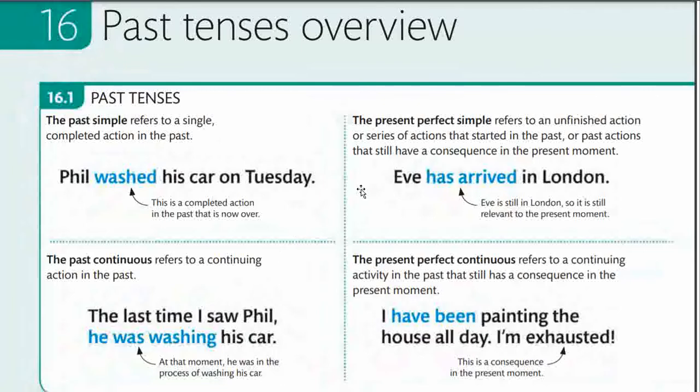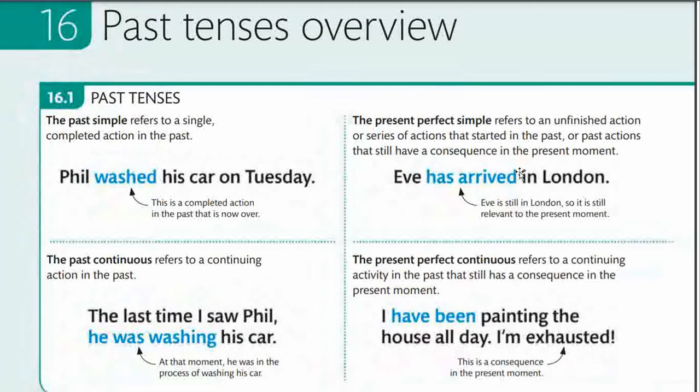Then we have the present perfect simple. It refers to an unfinished action or series of actions that started in the past, or past actions that still have a consequence in the present moment. For example, if you want to say that Eve has arrived in London, what you mean is that in the very present moment, this action has started and nearly come to a completion, but has not really ended.